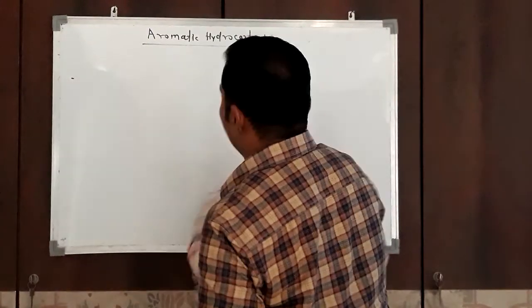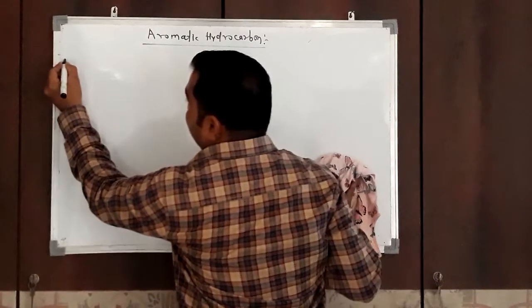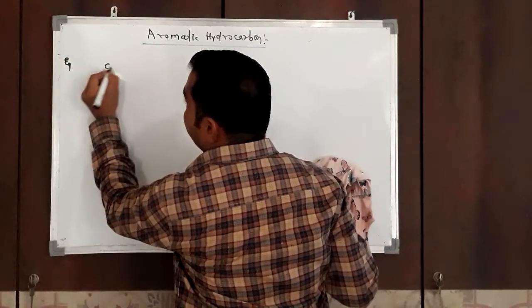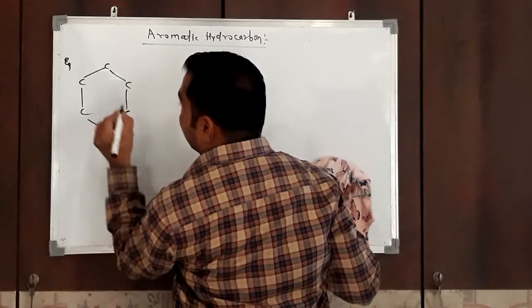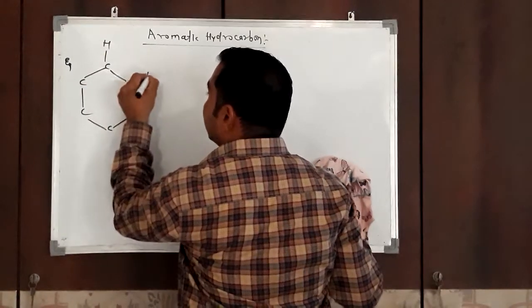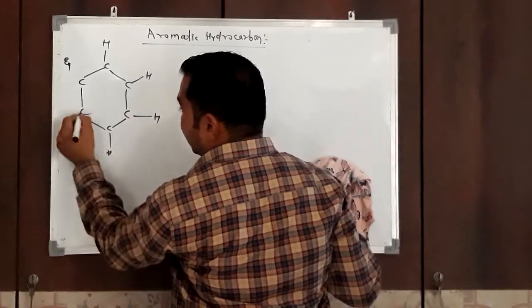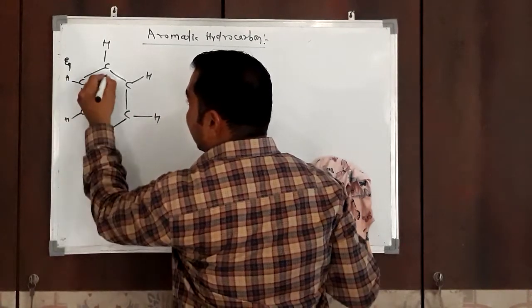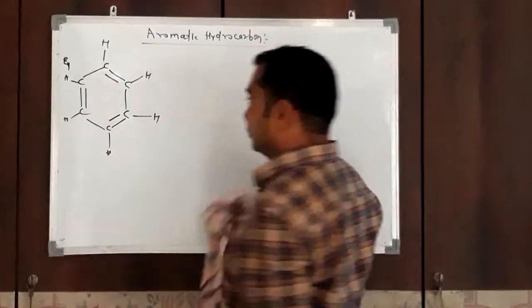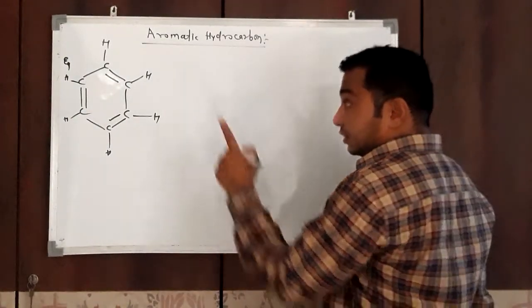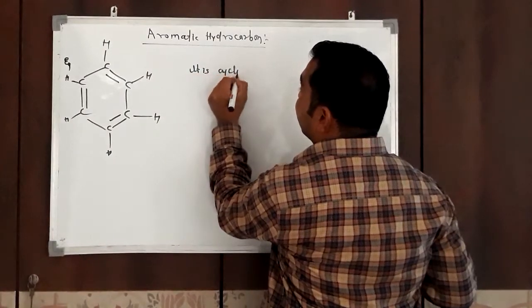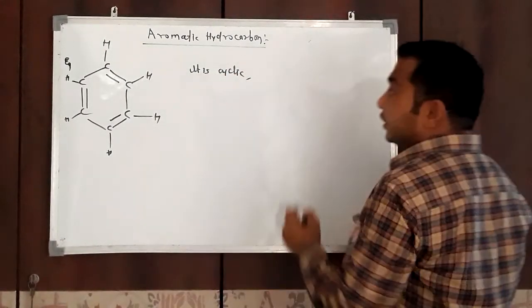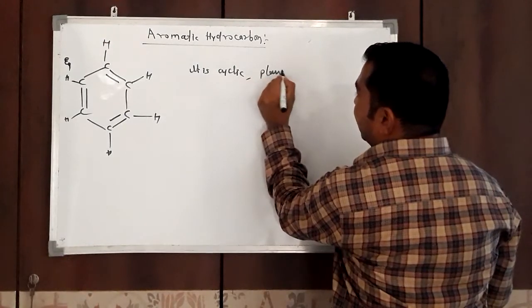I will explain whether it is aromatic or not. Benzene. This is the formula or structure for benzene, 6 carbon and having alternate pi bond. Now first condition, it is cyclic. Right, it is planar. It is a planar compound, it is already given in literature.